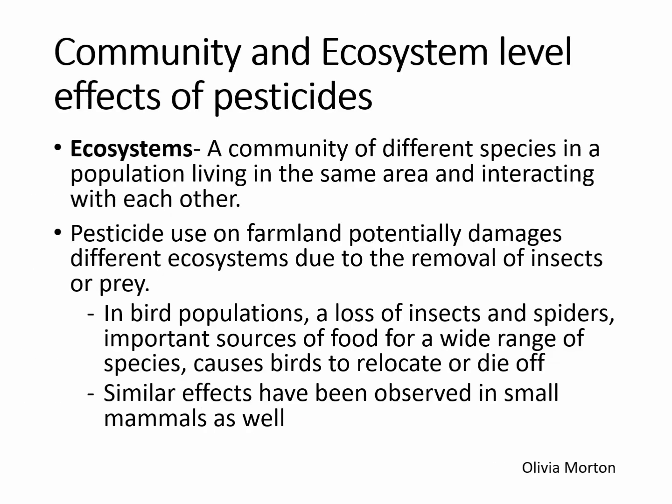An ecosystem is defined as a community of different species in a population living in the same area and interacting with each other. Pesticide use on farmland potentially damages different ecosystems due to the removal of insects or prey. In the example of birds, a loss of insects and spiders, which are important sources of food for a wide range of species, causes birds to relocate or die off. Similar effects have been observed in small mammals as well.